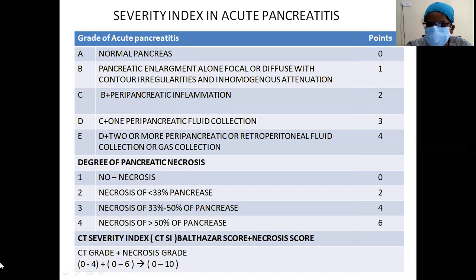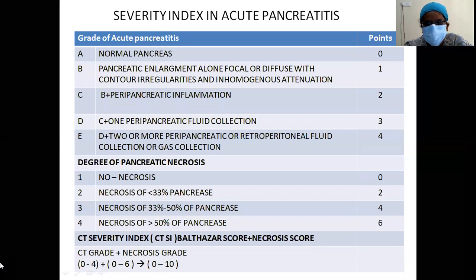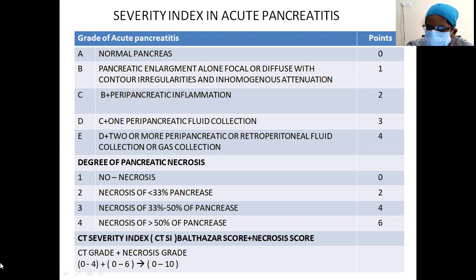So the CT severity index total score will range from 0 to 10. That is the 4 points in the Balthazar score and the 6 points in the pancreatic necrosis score. So a CTSI of 0 to 2 will be mild pancreatitis, 4 to 6 will be moderate pancreatitis, and more than 6, mortality is high, almost 100% mortality if the score is more than 6.